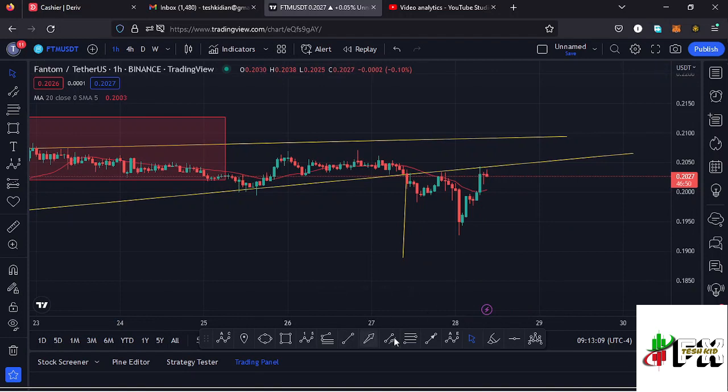But after seeing the breakout, we saw a retest of the lower side of that trend line that I have right here, which is part of that chart pattern. And after the retest, we continued pushing even lower and made our low at around the $0.1923 mark.